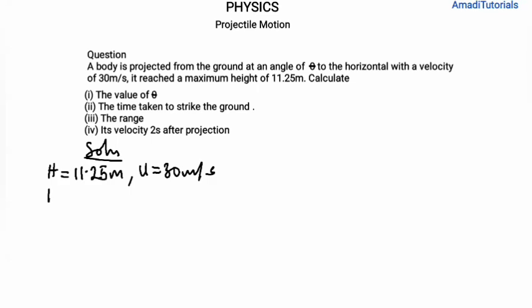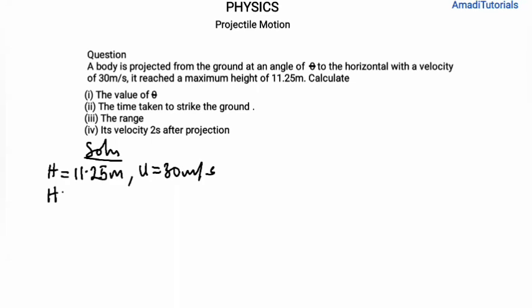And before you write the formula for maximum height, you first have to identify the kind of projection this is. There are about three basic kinds of motion under gravity. We have the vertical motion under gravity, we have the projectile motion. Projectile motion is of two kinds: we have the incline and the horizontal projection. So this is an incline projection.